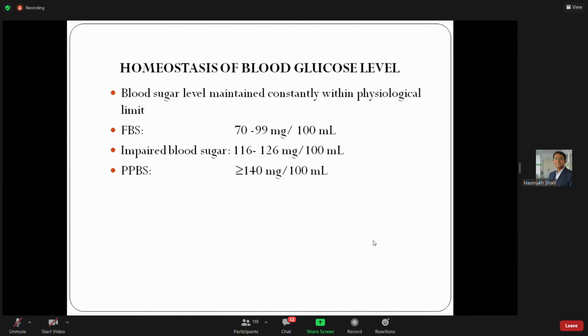Always we have to write the unit. And PPBS, postprandial blood sugar, is greater than 140 milligram. These things are most commonly asked in MCQs during our exam as well as during NEET PG.